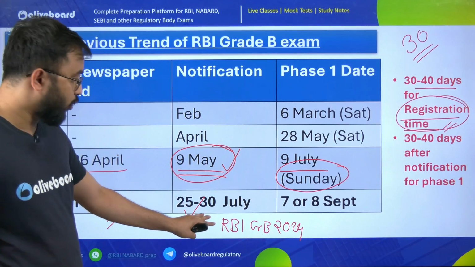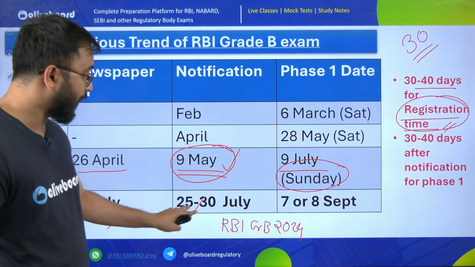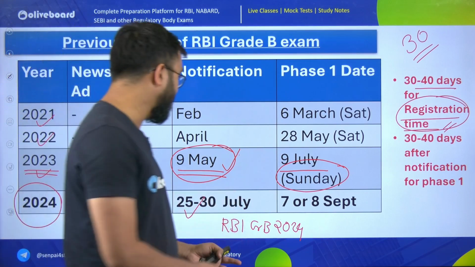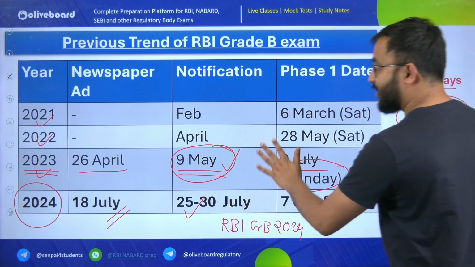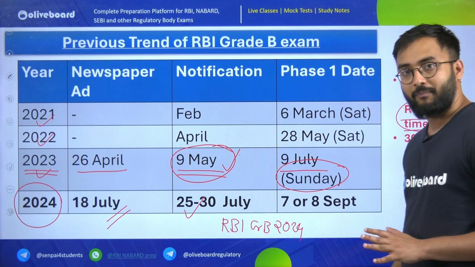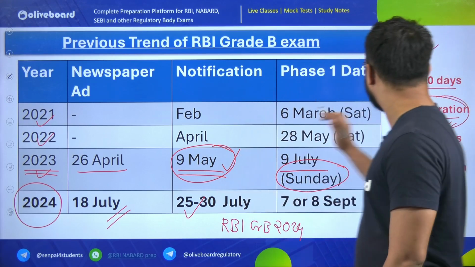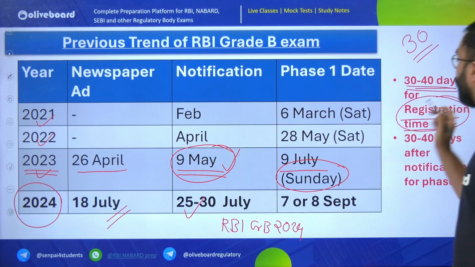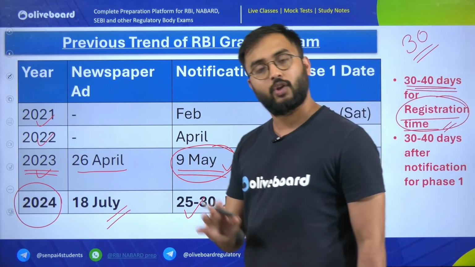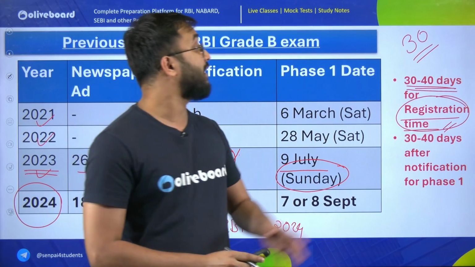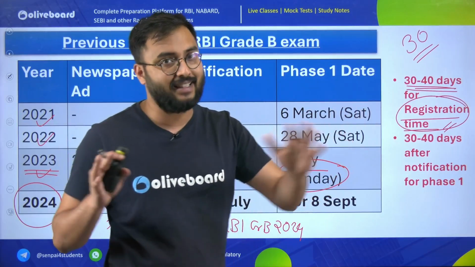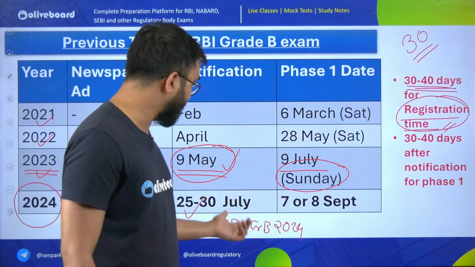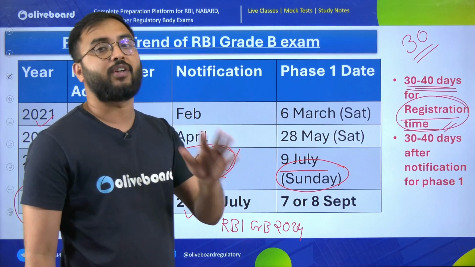And if the detailed notification comes between 25th to 30th of July, then definitely you will be getting August as a month to fill the form. But in that form filling, I think you won't get 30 to 40 days as a registration time. You will get 20 to 30 days only, similar to SEBI this year, because they also want to complete their examination cycle. Considering that, definitely you will get 20 to 30 days.